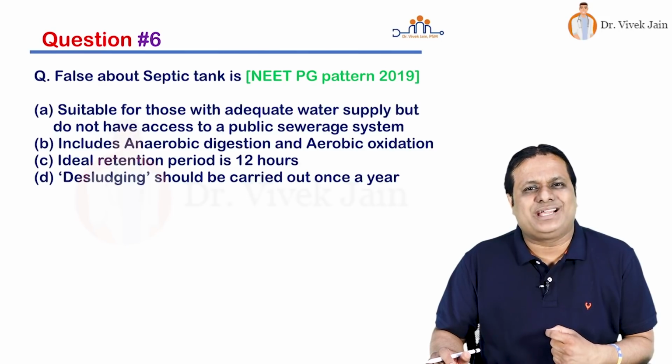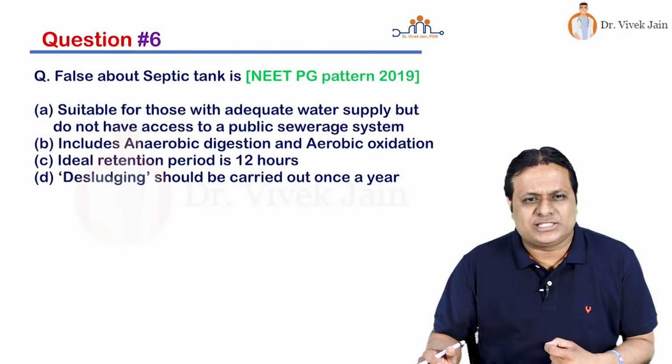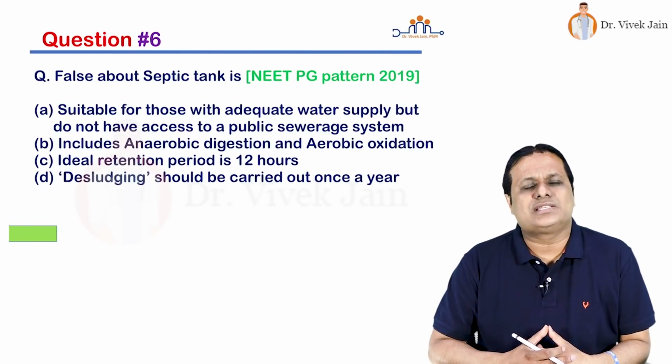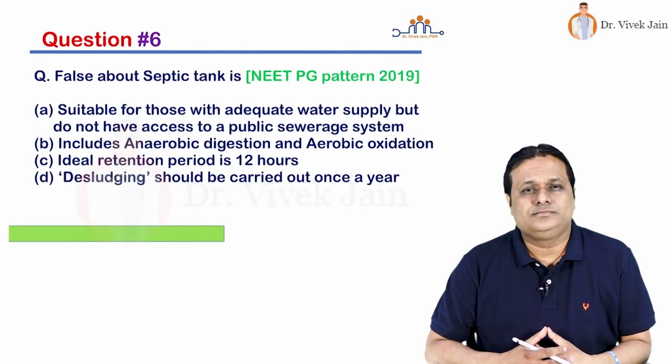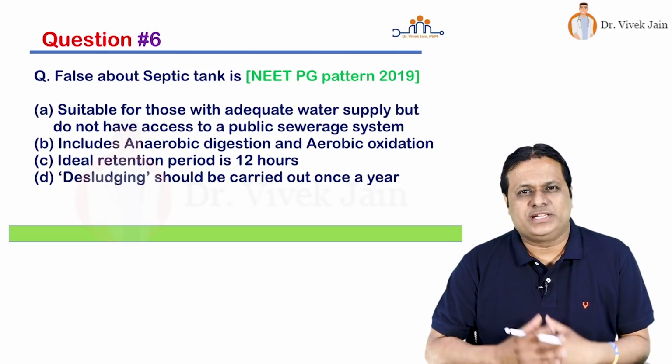False about septic tank, 4 statements are given. Choice A: suitable for those with adequate water supply but do not have access to public sewerage system. Choice number B: includes anaerobic digestion and aerobic oxidation. Choice number C: ideal retention period is 12 hours. And choice number D: desludging should be carried out once a year. And your time starts now. They are asking a false statement, mind you. So friends, what is the answer?